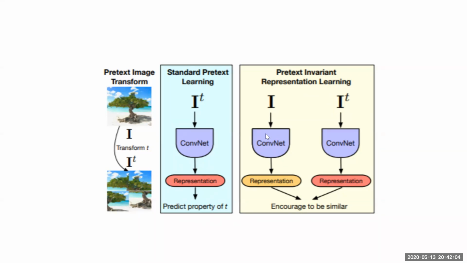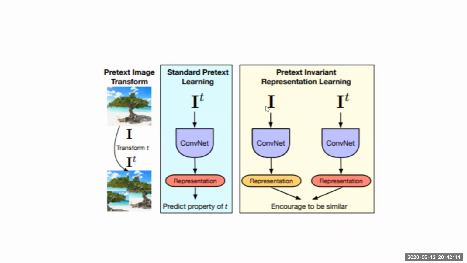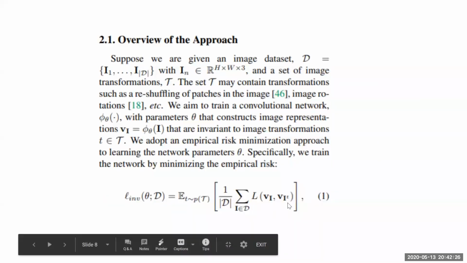Okay, so this will be a whole model. There is a twin convolutional neural network over here. You're going to train this whole thing at once. So you're going to pass I to one of them, and you're going to transform I and pass I transform to the other one. You will be computing a loss between these two representations, the loss between v_I and v_I^T.